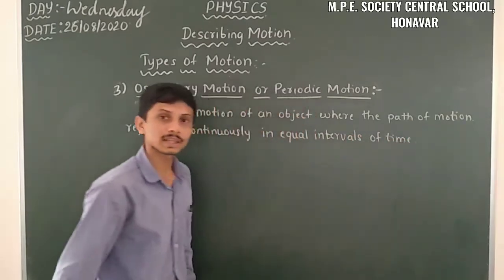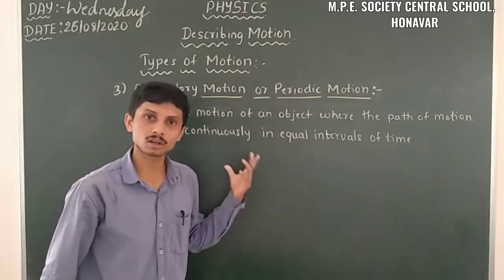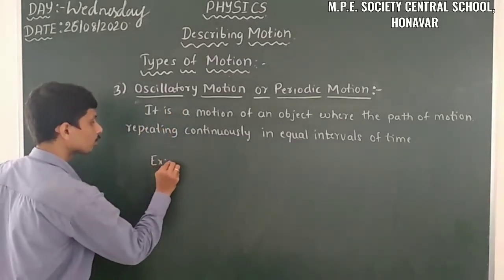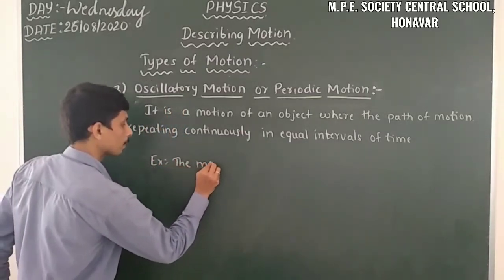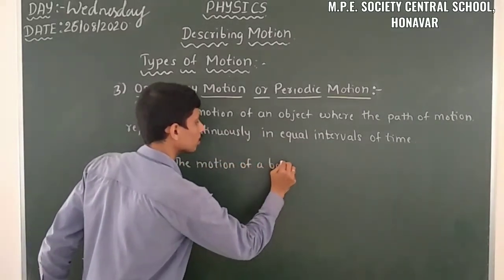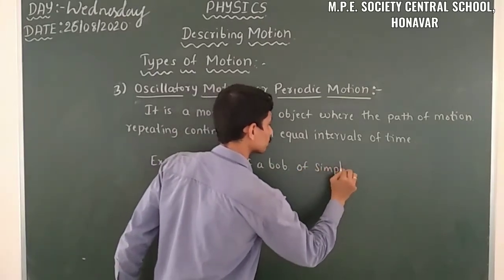For example, we can take the motion of a bob of a simple pendulum or an atomic clock. Likewise, an example is the motion of a bob of a simple pendulum.